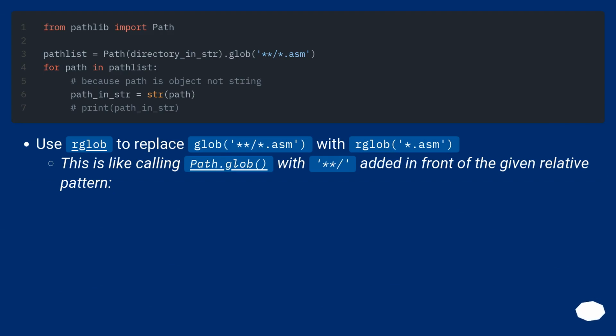Use rglob to replace glob.asm with rglob.asm. This is like calling path.glob with "**/" added in front of the given relative pattern.